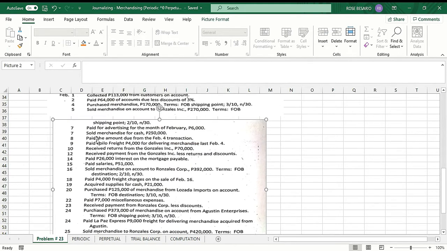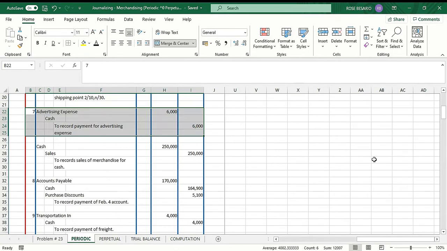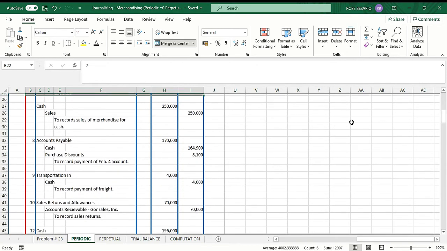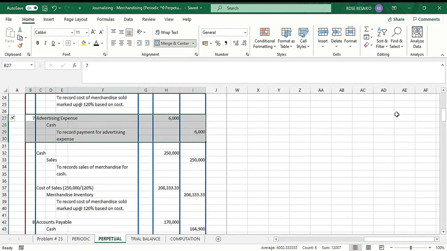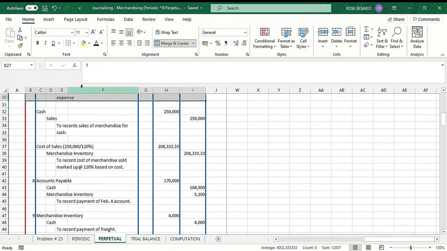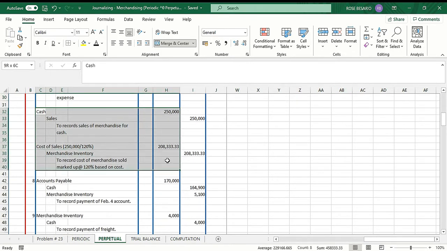Then we have another transaction for February 7, sold merchandise for cash 250,000. So our entry under the periodic inventory system, we have debit cash 250,000 and credit sales 250,000. Then for the perpetual inventory system, again we have an entry to record for cost of sales.